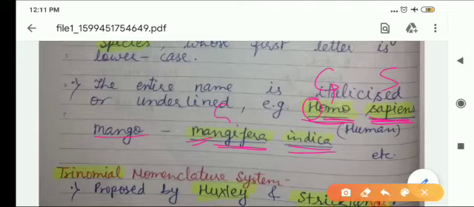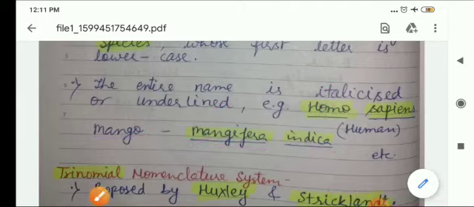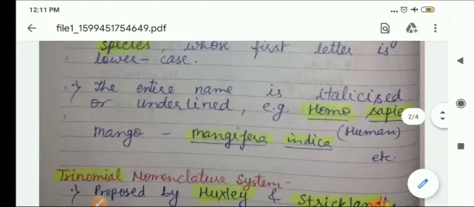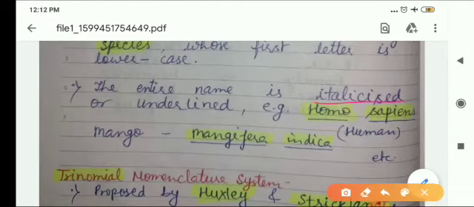In typing, we underline these cases. In typing case, the entire name should be italicized or underlined. Normal running matter by hand, it should be separately underlined, and in case of typing, it should be italicized.